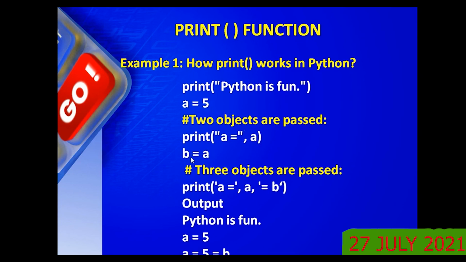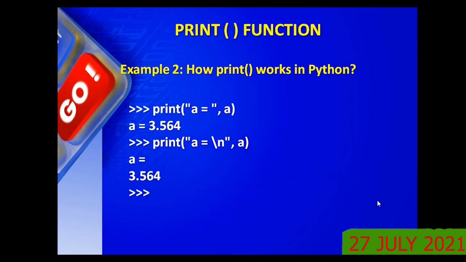Now the value of A is assigned to B. Now what is displayed here? It is a string, either double quote or single quote, then the value of A, then a string equal to B. Now you see here, Python is fun, output. Here A equal to symbol as it is, then the value 5. Then A equal to symbol as it is, equal to B symbol as it is, and the value of A is 5. Is it clear?